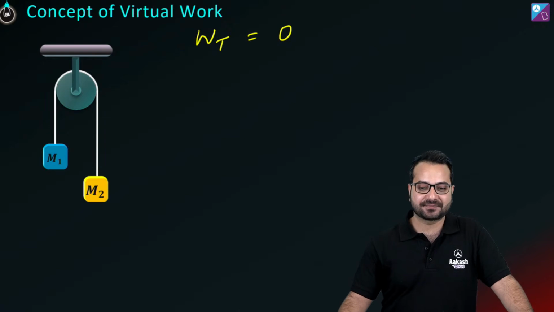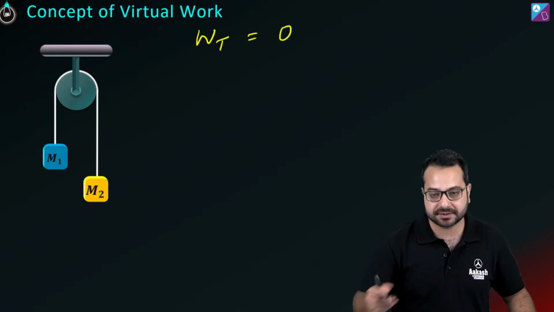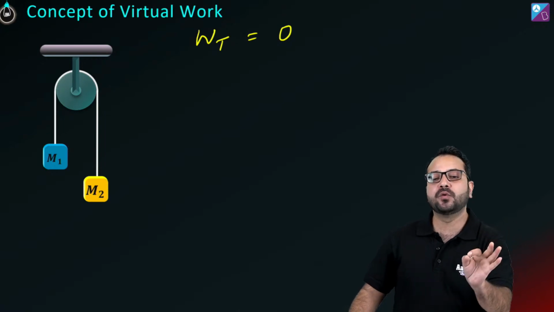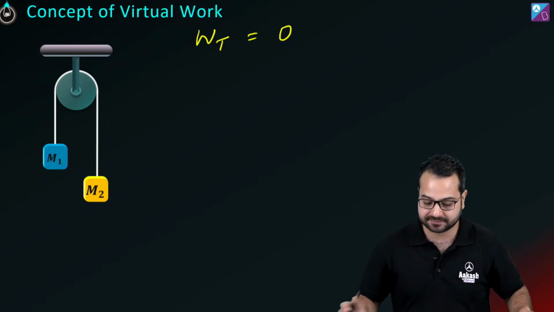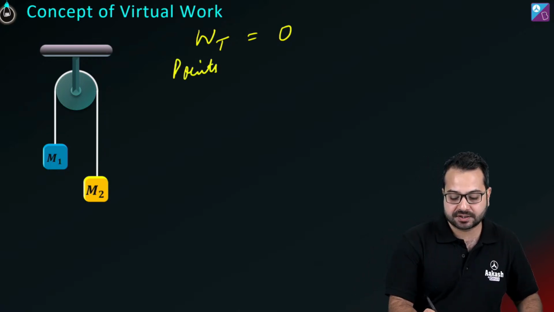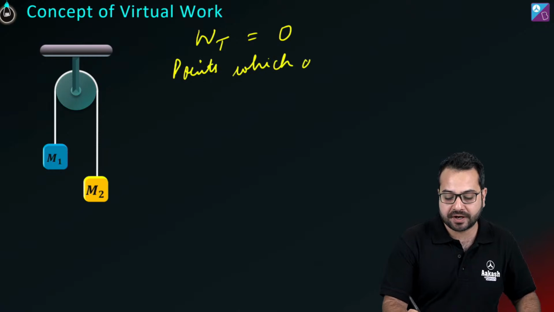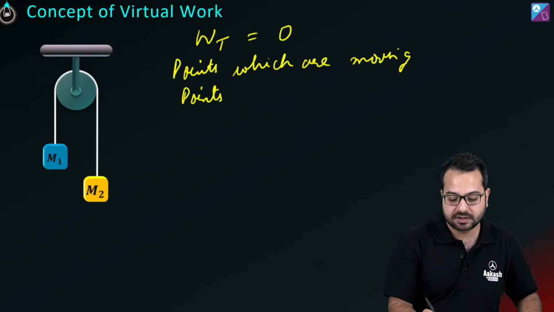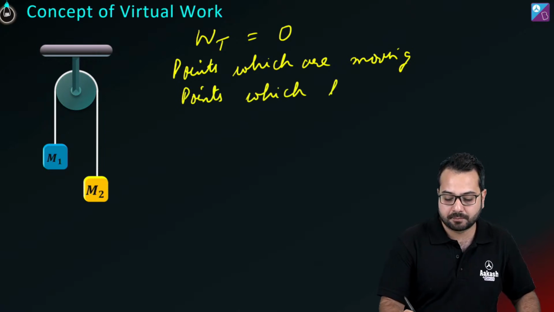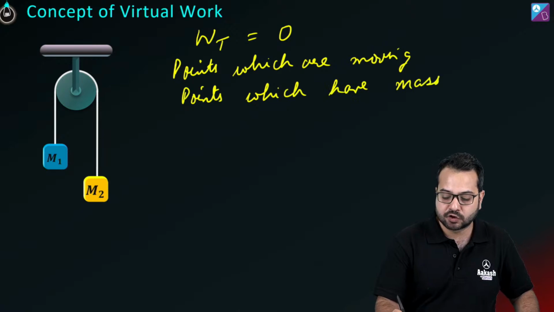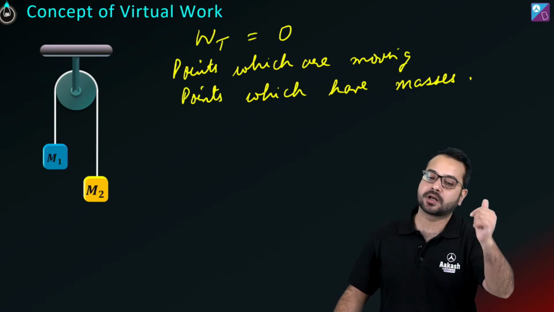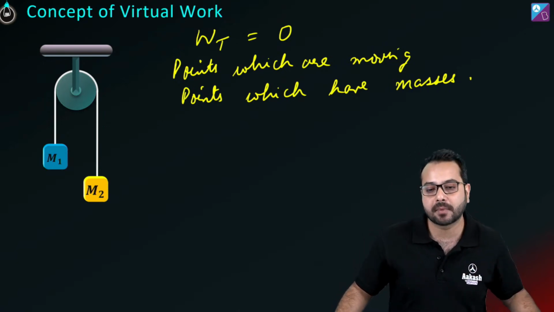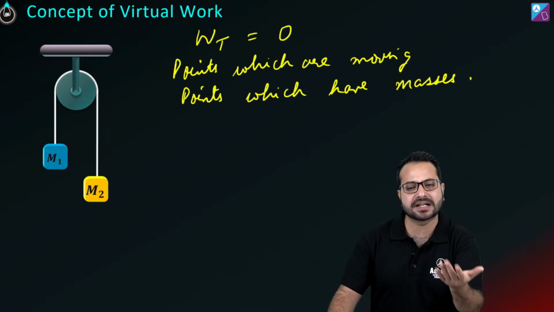Chalo, let's get back here. Now the question is, work done on what? Work done will be on points which are moving and points which have masses. So we have to calculate the work done by tension only on the points which are moving or the points which have masses attached to them, which basically are moving.